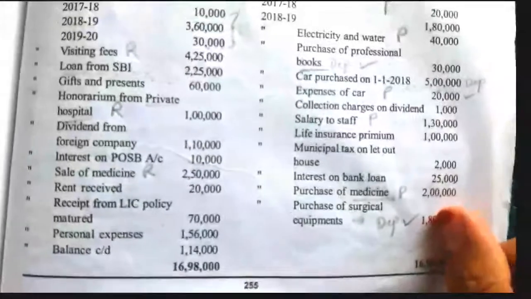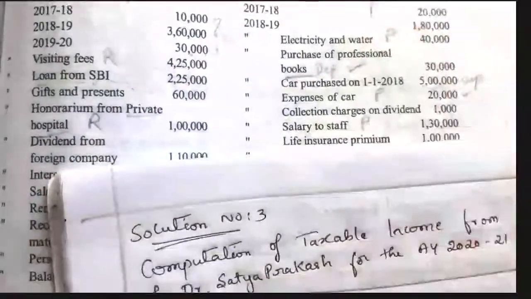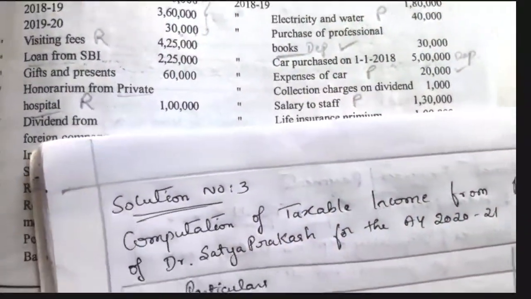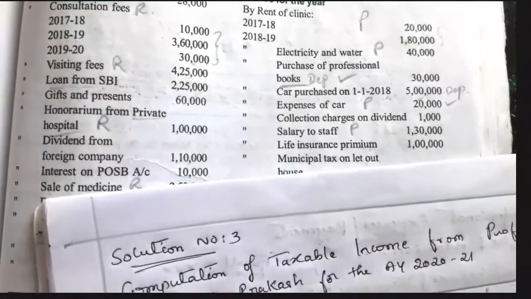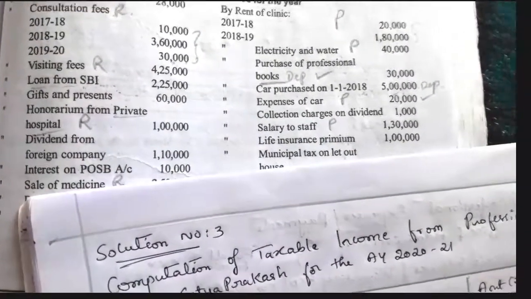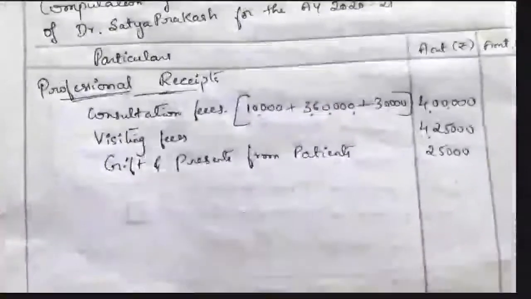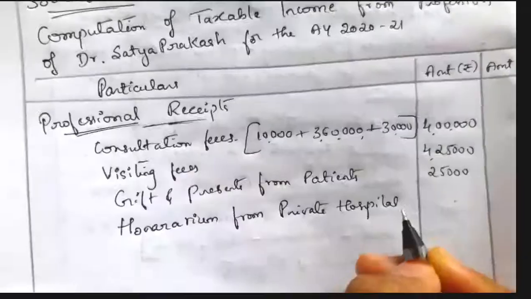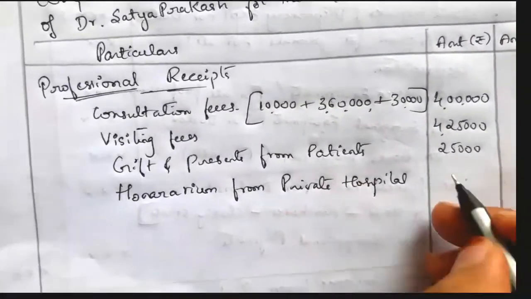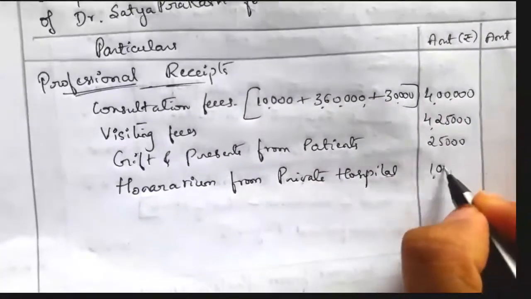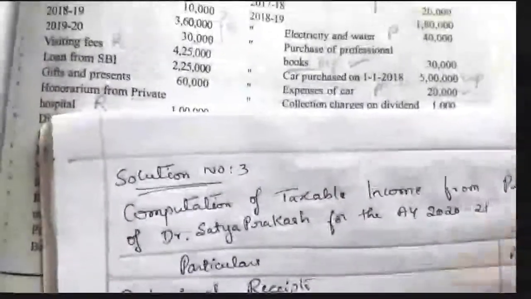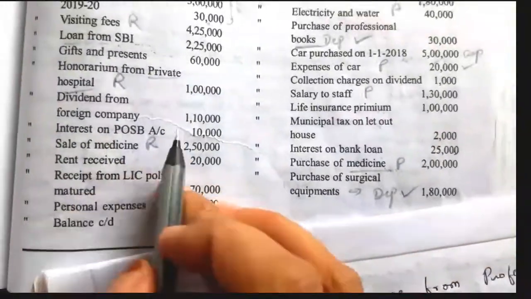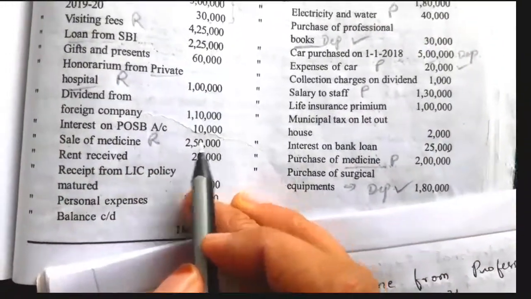Next is honorarium from private hospital. He has received an honorarium from a private hospital for giving a talk in the private hospital. The amount he received is 1 lakh. That is because of his profession. So here we have to take it as professional receipt. So the honorarium he received from a private hospital, rupees 1 lakh, is taken as a professional related receipt. Then dividend from foreign company and interest from POSB are not relating to profession.